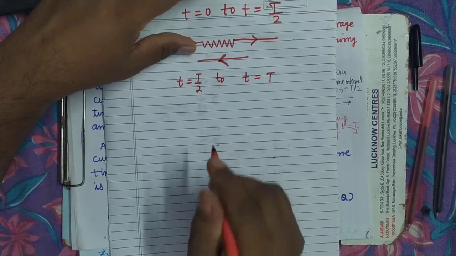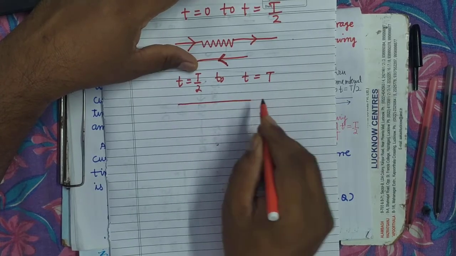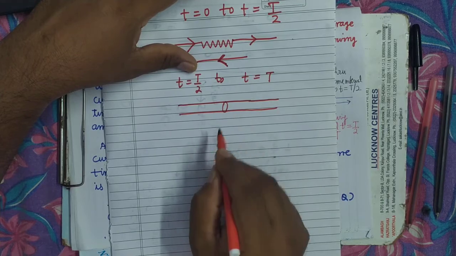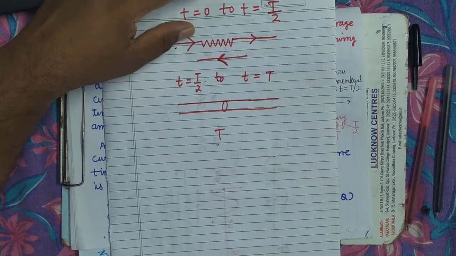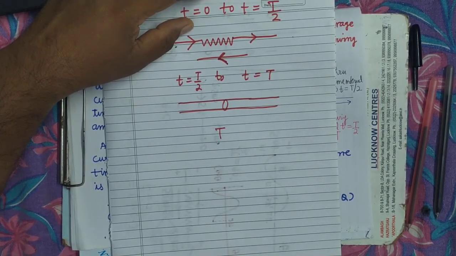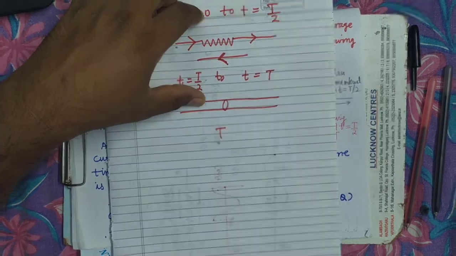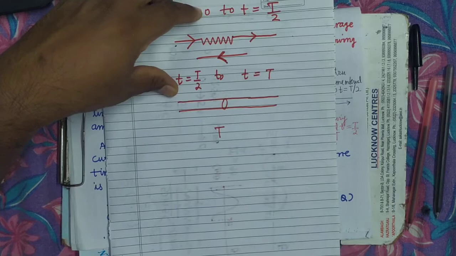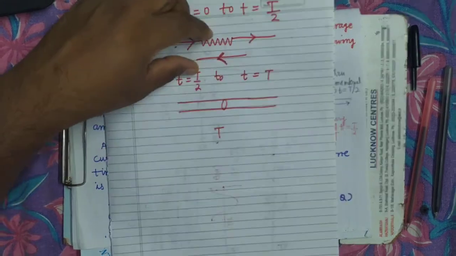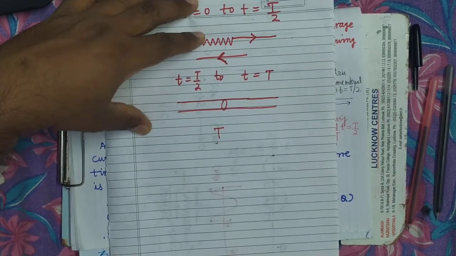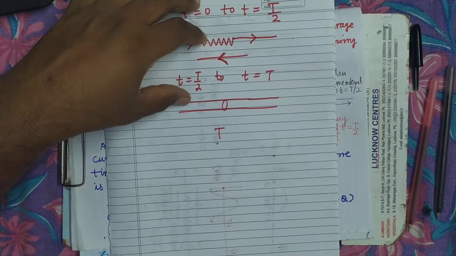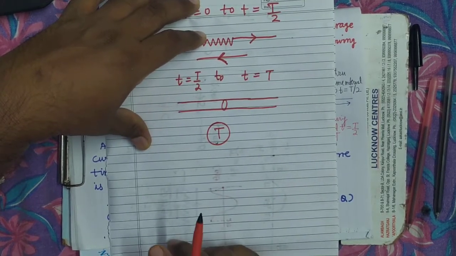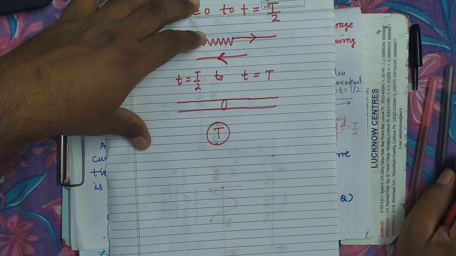Means if you find the net transport of charge through any conductor over the time interval capital T, this is some thick conductor drawn here. Capital T is the periodic time of AC.